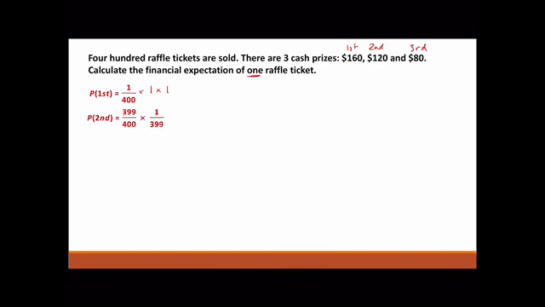So with second, first, you need to lose first. Okay, so the probability that you lose the first draw is one of the other 399 out of 400 tickets come up. The probability you win second is that your 1 ticket that's left out of the 399 remaining tickets, because 1 has already been taken out, that's the probability that you get the second draw. They cancel out, and, well, 1 out of 400 still.